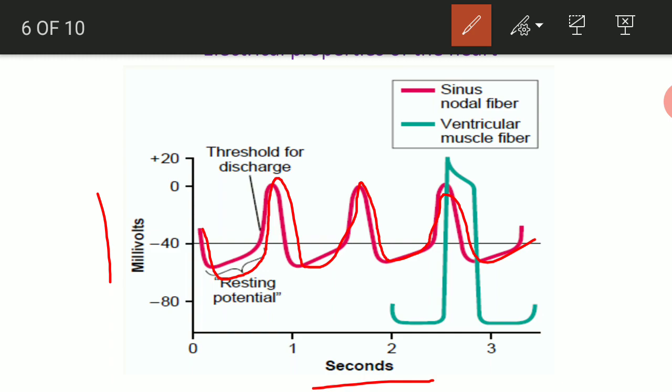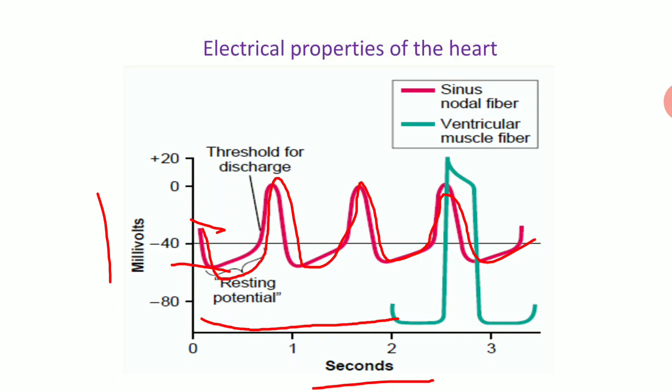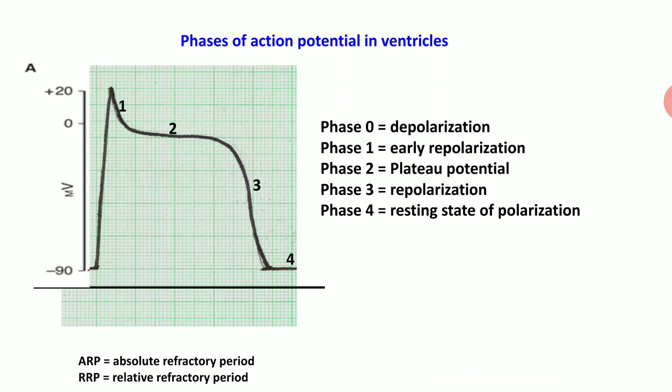And you are seeing the resting membrane potential of ventricular muscle, which I told you in the first slide is minus 90 millivolt, so it is shown here. But you are seeing that minus 40 to minus 60 means your SA nodal membrane potential fluctuates between minus 40 to minus 60 millivolt. This important concept we will discuss again. So first, coming to the action potential generated at the ventricular muscle.